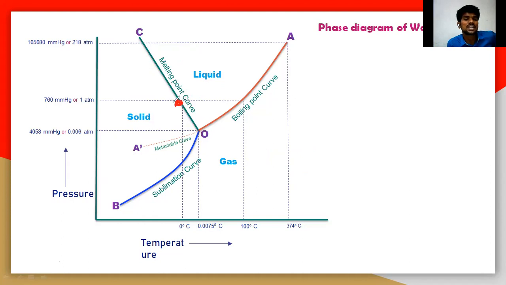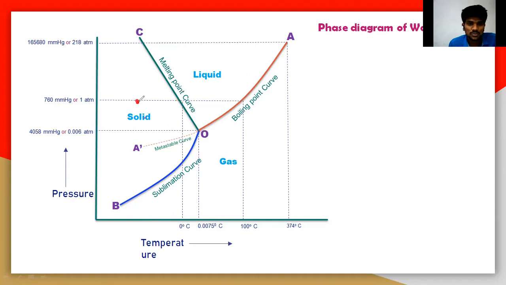If you want to change two variables at a time, if you increase the pressure and then decrease the temperature like this, it is moving on to some other phase. So you should understand one thing: there is only one variable that can be freely moved without disturbing the equilibrium on this particular curve.